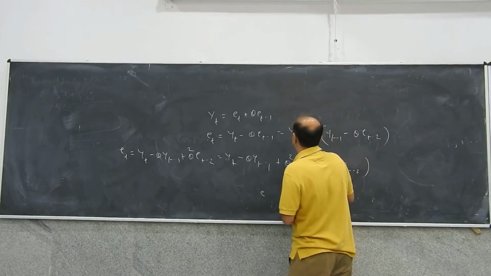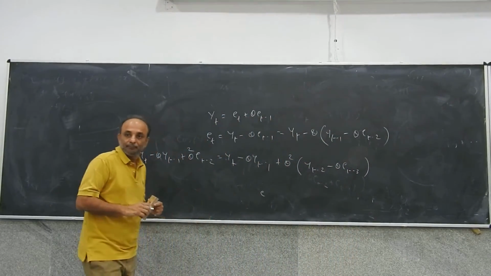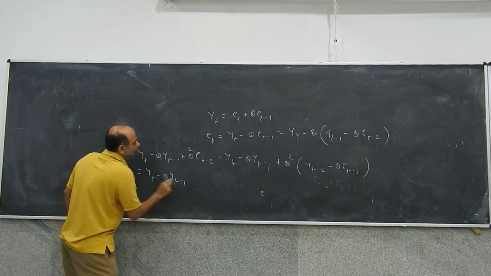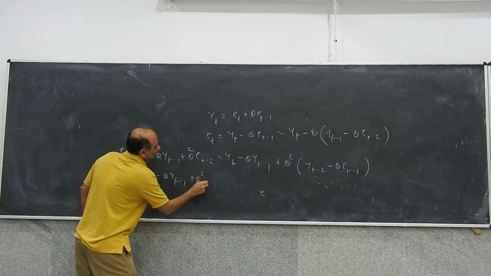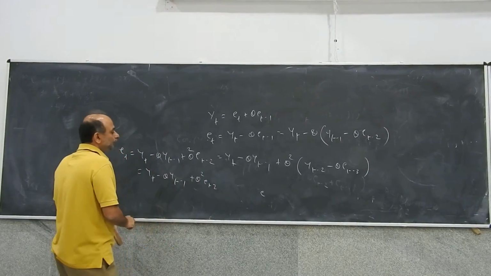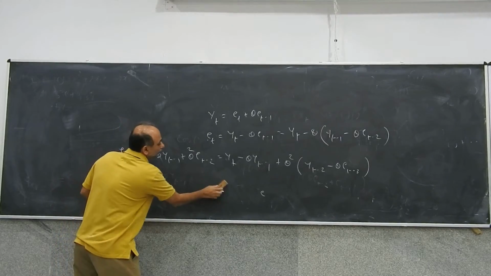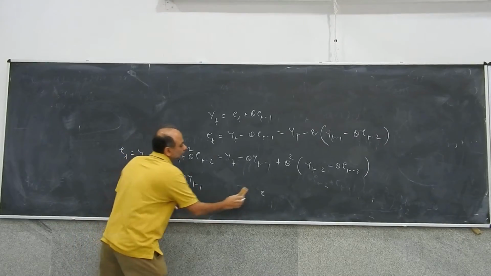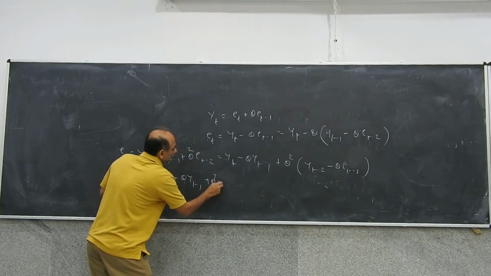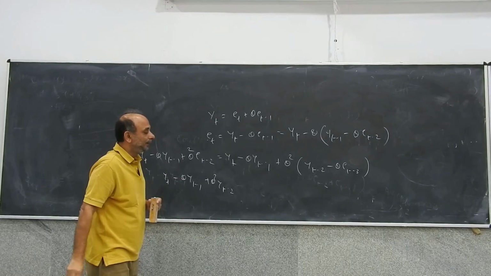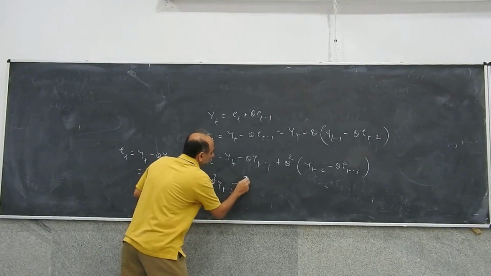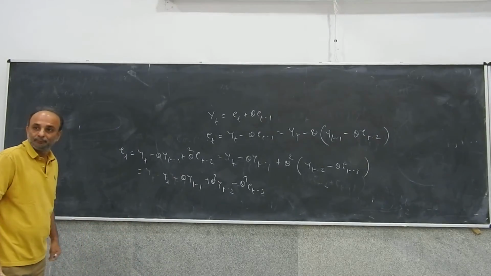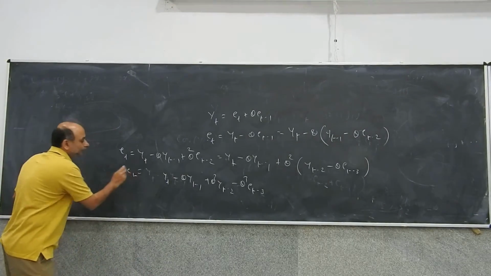So this becomes yt minus theta yt minus 1 plus theta square yt minus 2 minus theta cube Et minus 3.